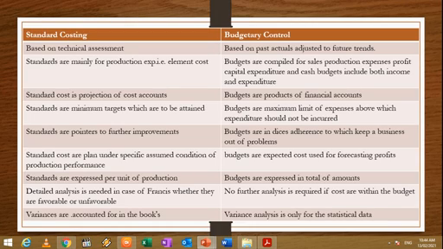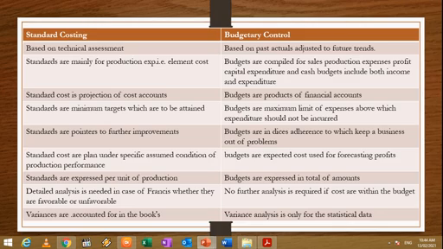It means when standards are set, they should at least be achieved. But budgets are the maximum limit of expenses above which expenditure should not be incurred. Our cost can go beyond the standards, but we cannot make expenses more than what we have decided in the budgets.